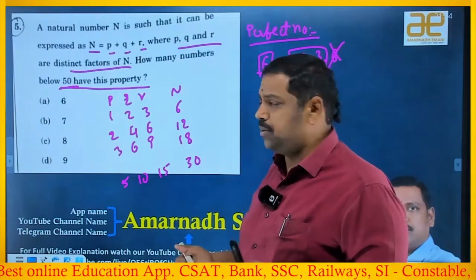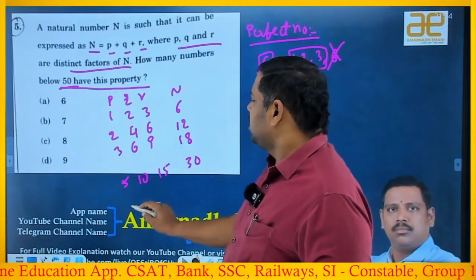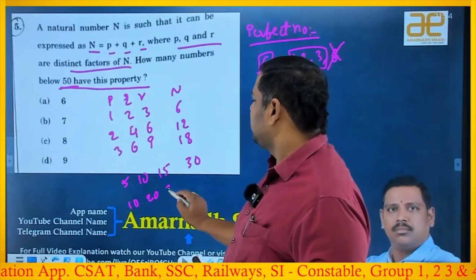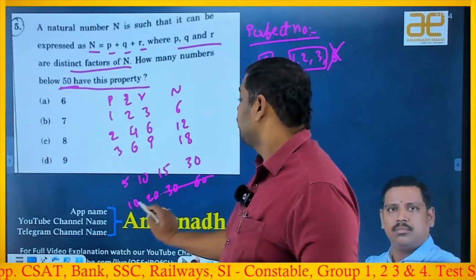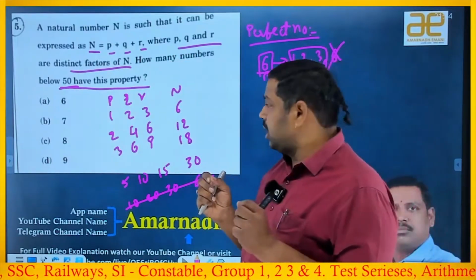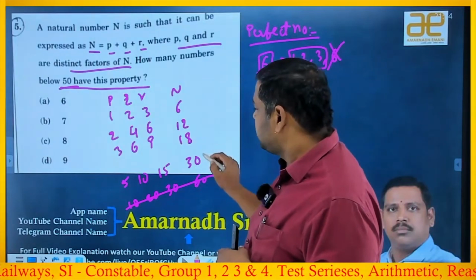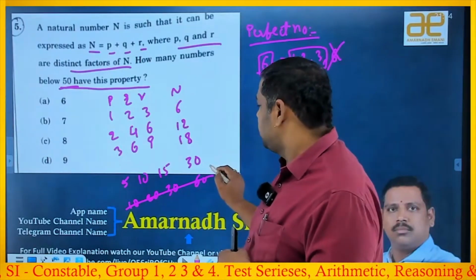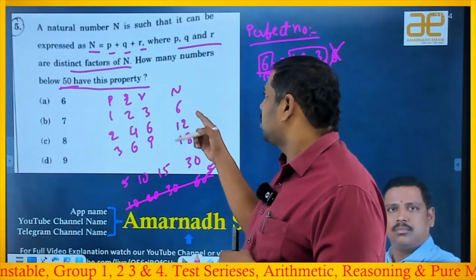Means I can go beyond that. Suppose I take p value 10, so 10, 20 and 30, the sum is 60. No, it crosses 50. Okay, 50 is a number, but 60 means it is not crossed by much. Now let's go to, these all are multiples of 6, right? Below 60, the multiple of 6 is 54. So 54 means it crosses 50.